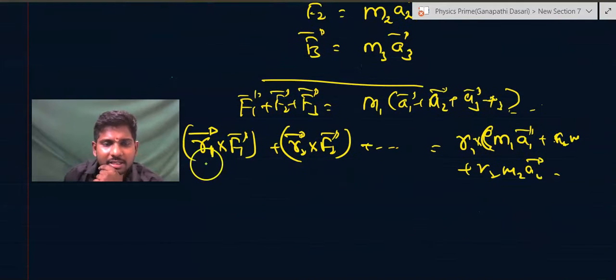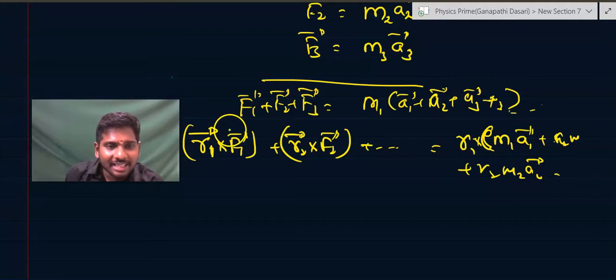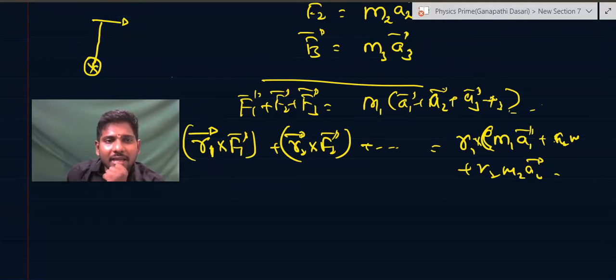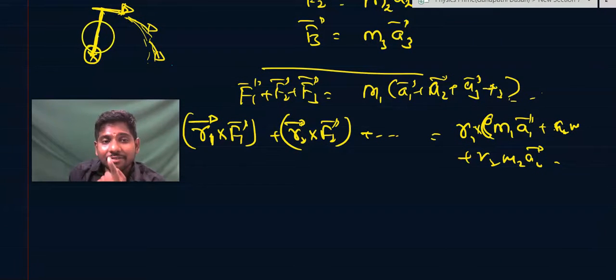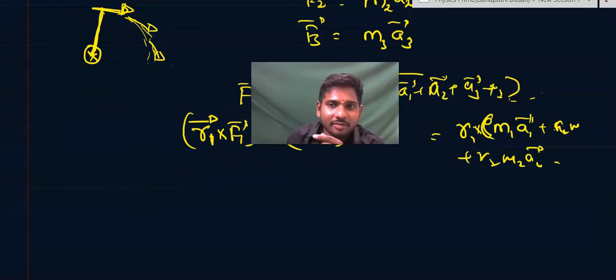So similarly, you see R1 cross F1. Do you understand one thing? The particle is rotating, and the particle's velocity will always be perpendicular to the axis. From the axis, you see here, the velocity will be tangential to the circular motion. So whatever the force is there, only the force component which is tangential can speed up the particle. In circular motion, what did we see?